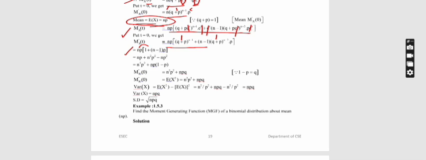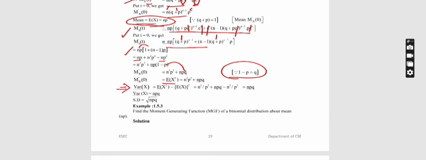In this I am taking np as common in both the terms. So I get n square p square plus np of (1 minus p). We already know that 1 minus p is nothing but q, so I am substituting the 1 minus p value as q. So Mx double dash of 0 equals n square p square plus npq. I am taking this value as E of X square.